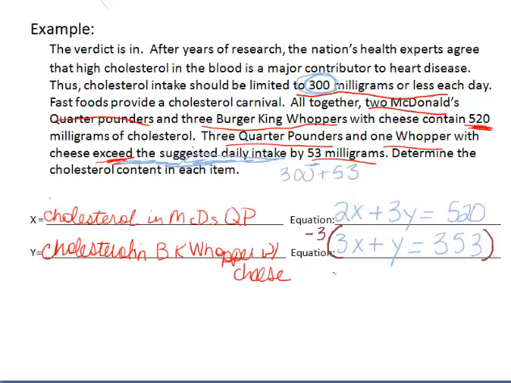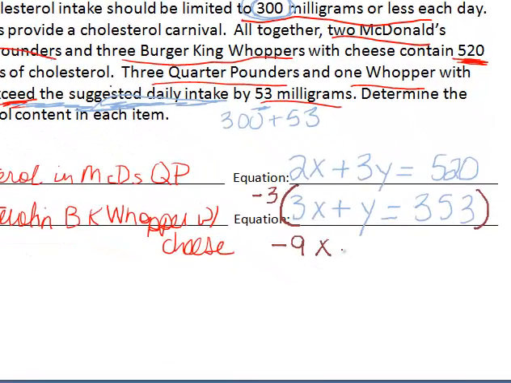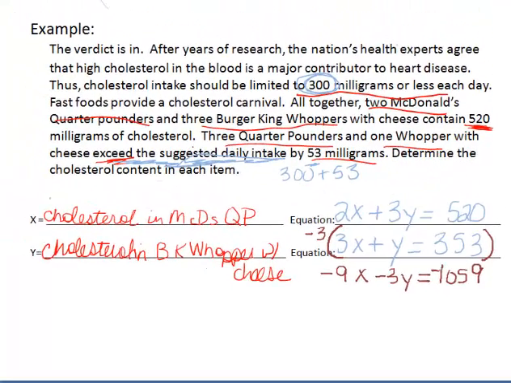I'm going to write the next equation down here. That would be -9x plus -3y, and that equals, if I multiply -3 times that, 9 and then 15, carry the 1, so -1059 cholesterol. Let's go ahead and add these two equations together. I'm not using the second one anymore because I've multiplied it by -3 down here.